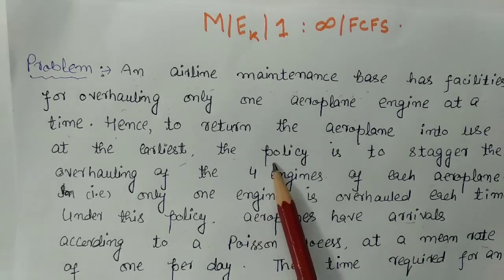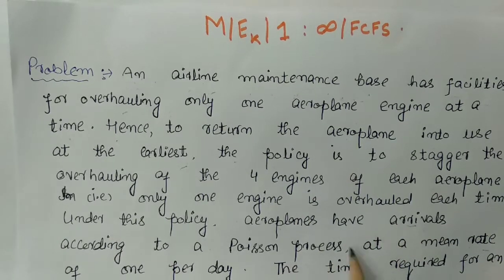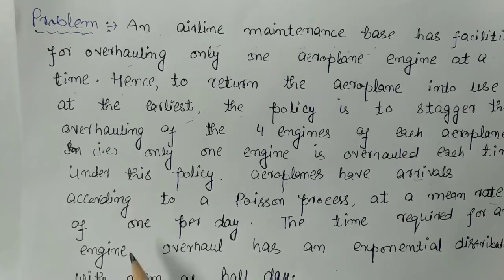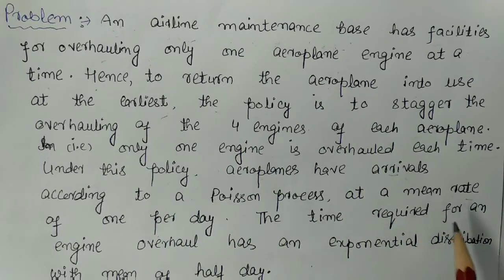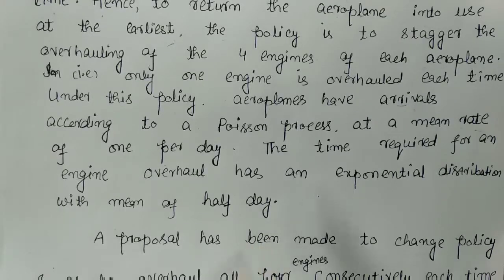Now, under this policy, aeroplanes arrive according to a Poisson process at a mean rate of 1 per day. It means that lambda here is 1 per day. That is, lambda is equal to 1 aeroplane per day. And the time required for an engine overhaul has an exponential distribution with a mean of half day.